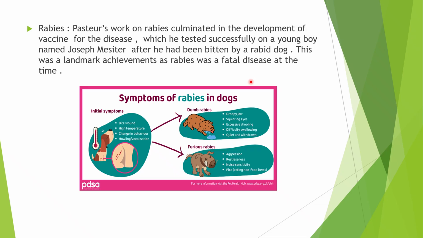So he discovered a vaccine and first injected it into a young boy whose name was Joseph Meister. He had been bitten by a rabid dog, and the vaccine was successfully injected into him, after which he obtained immunity from the disease. Okay, so these were some of the achievements of Louis Pasteur.